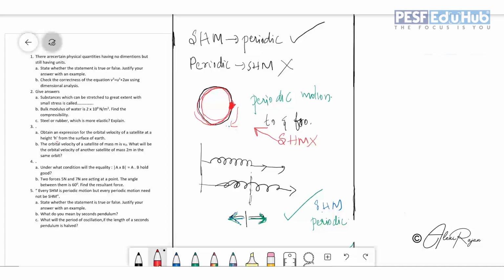Why? Because it is not moving to and fro. It is having a periodic motion. After a certain time period it will repeat. So that's the first sub question.